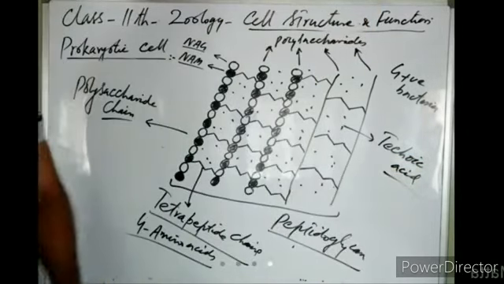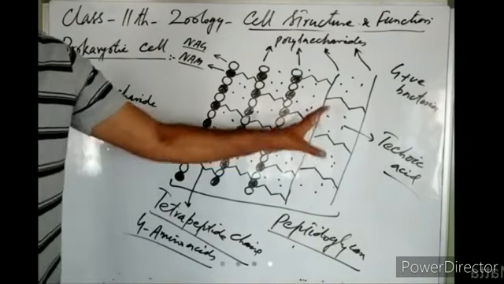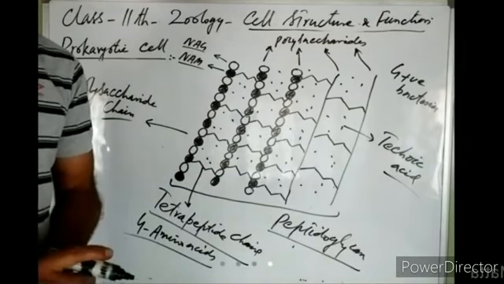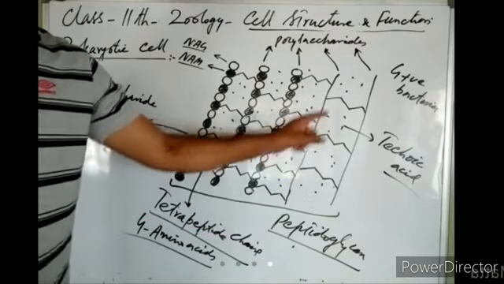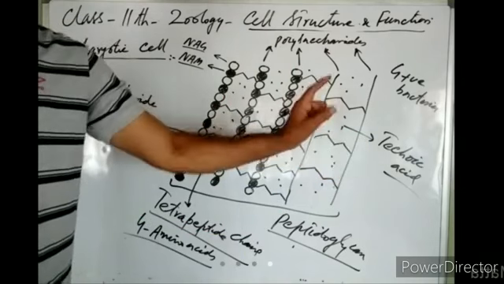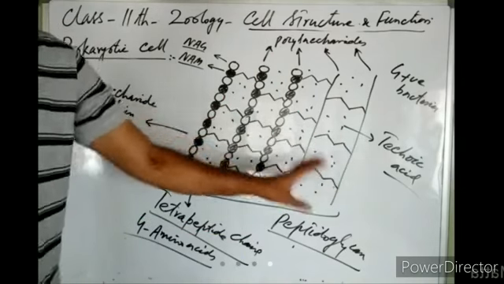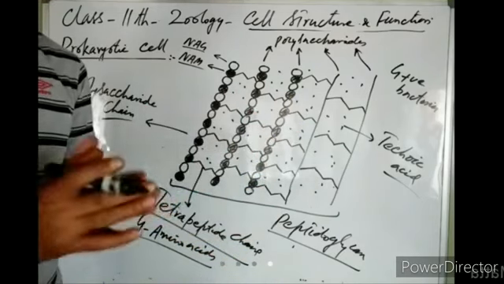Teichoic acid is only found in the cell wall of gram-positive bacteria, right? So that makes the cell wall thick. This teichoic acid is again a polysaccharide. So this polysaccharide is added to the cell wall and it makes the cell wall thick.